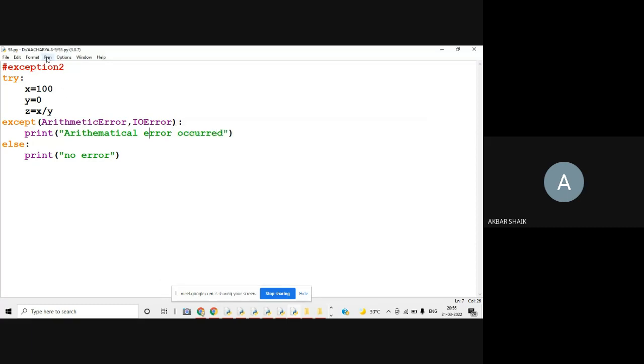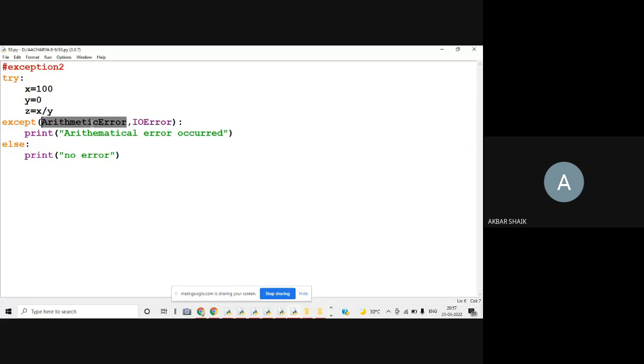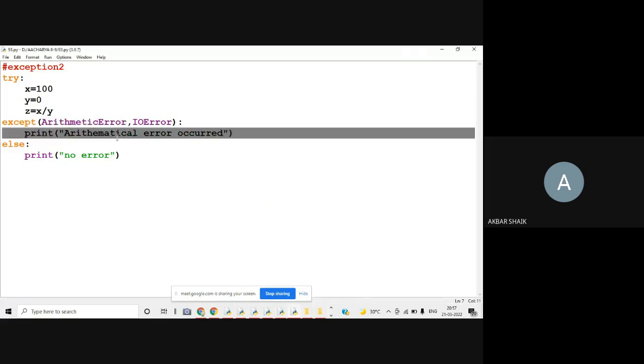So now if I execute this, then I'll get arithmetical error occurred. Why? Because z is equal to x by y, 100 by 0. So that is an exception. That's why it is accepting arithmetical error, and that's why it is printing this line.